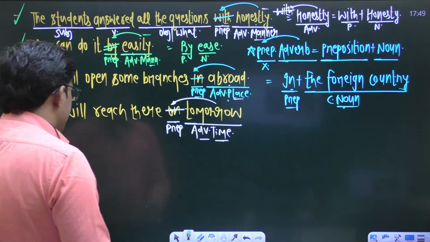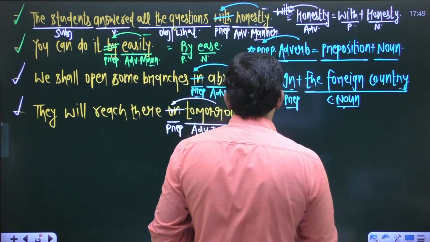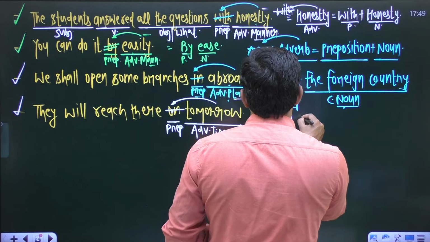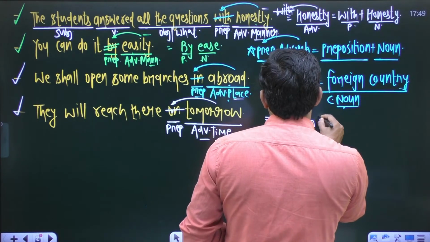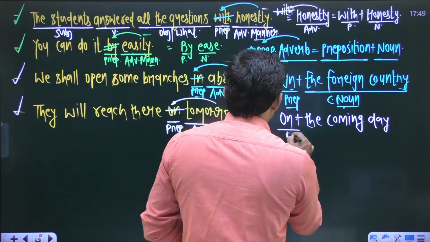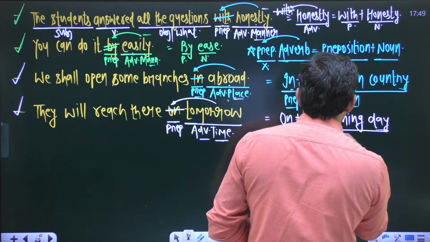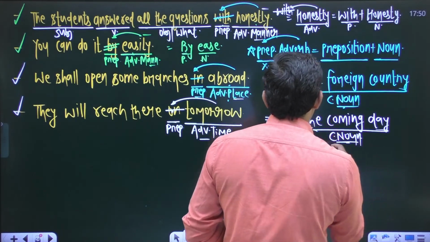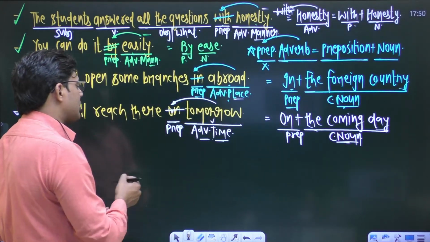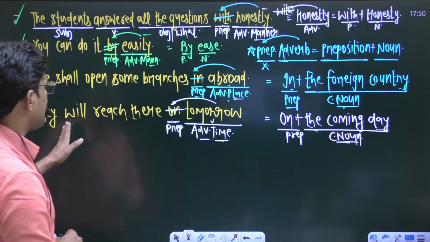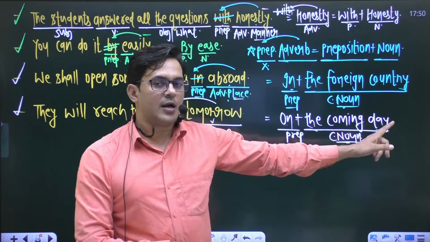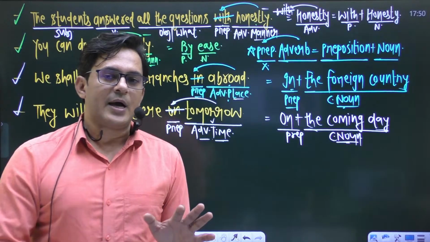In the last sentence, you have the adverb "tomorrow". Make it short: tomorrow is equal to "on" plus the coming day. On plus the coming day is equal to tomorrow, right? So it means preposition "on" plus compound noun. This compound noun, preposition plus noun, becomes what? Adverb. Adverb of time. Already you have a preposition "on" inside "tomorrow", so drop the preposition "on". Either you say they will reach there tomorrow, or you can say they will reach there on the coming day. "On the coming day" can be there in that particular sentence.